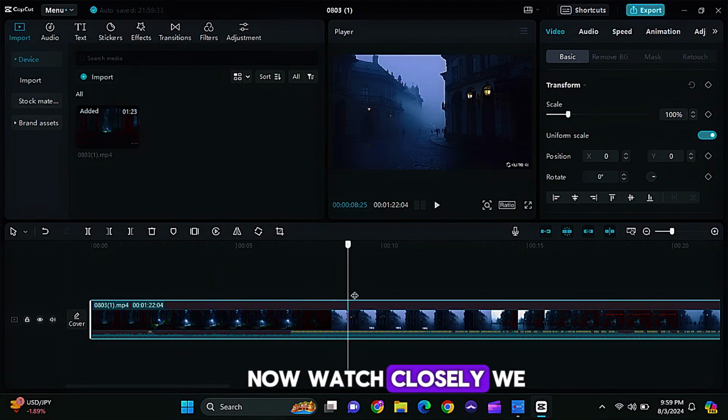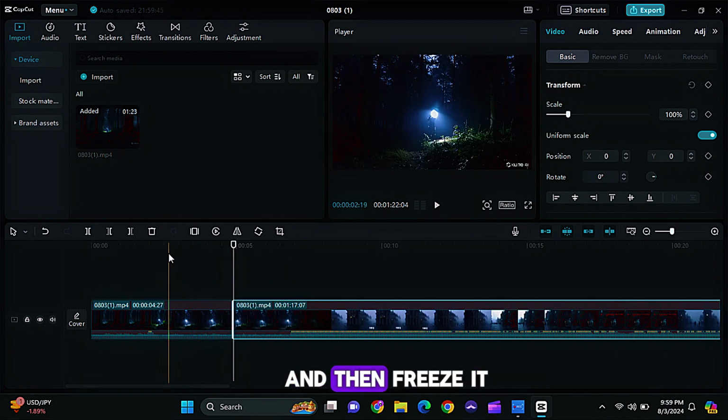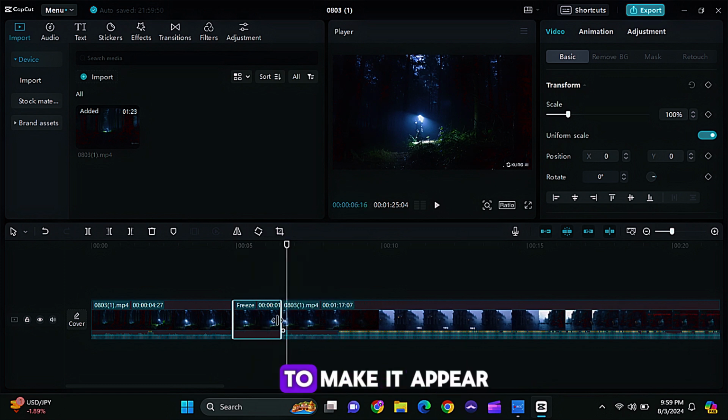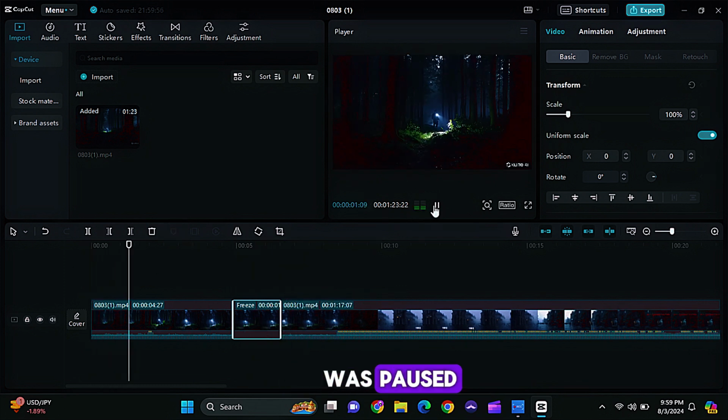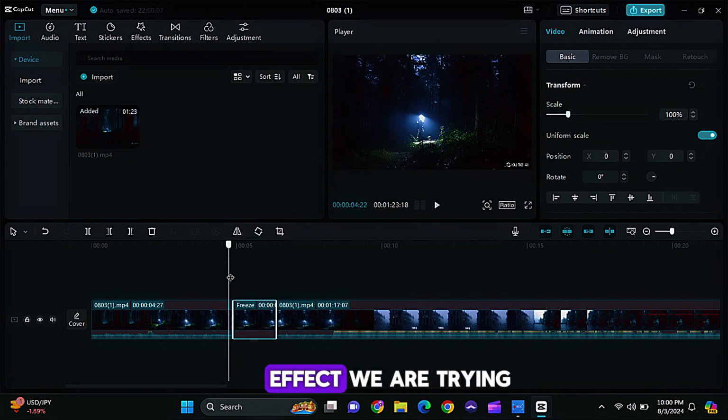Now watch closely. We will split our clip at where the character is running in slow motion and then freeze it. After freezing that scene, we will add a pause button to make it appear as if the video was paused. We will also add the click sound effect, as it goes well with the scenery effect we are trying to create.